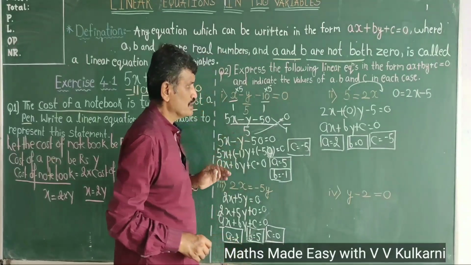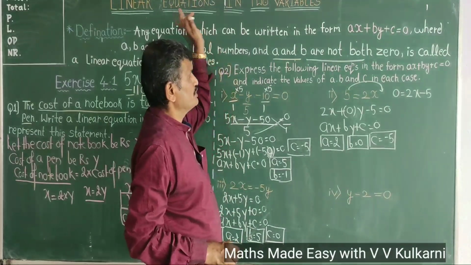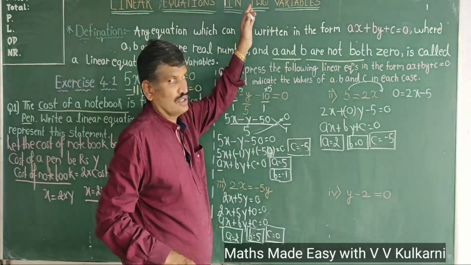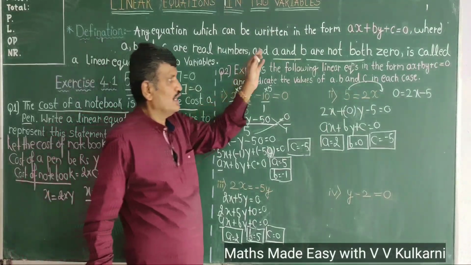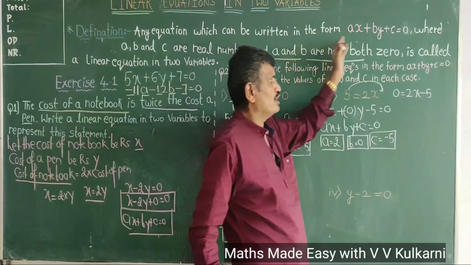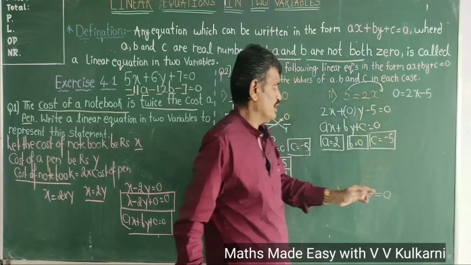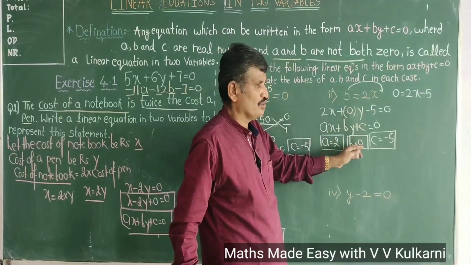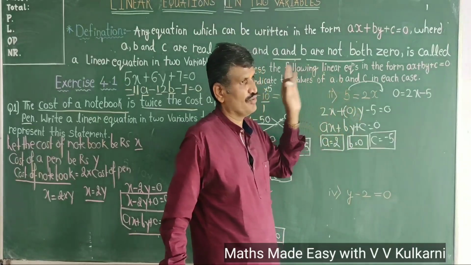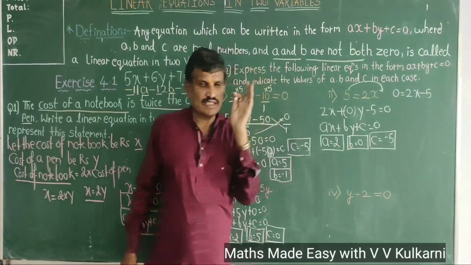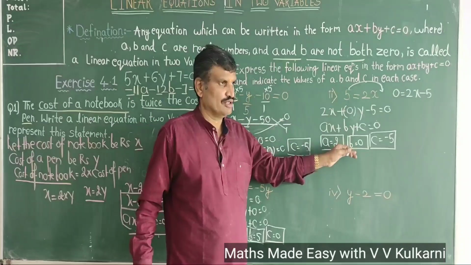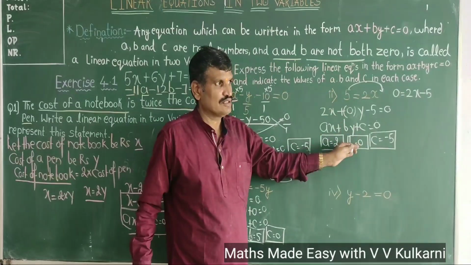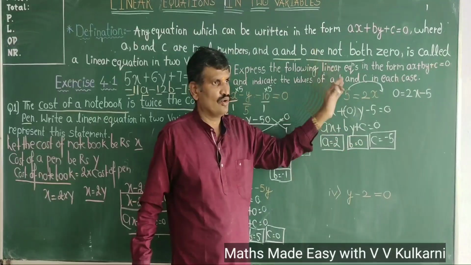Now the next question is, sir, is it a linear equation in two variables? The answer is no, because a and b are not both 0. Here b is 0. It is not a linear equation in two variables. But since the question is not asked, I am not writing any comments here. But if it is asked, definitely I will say no.